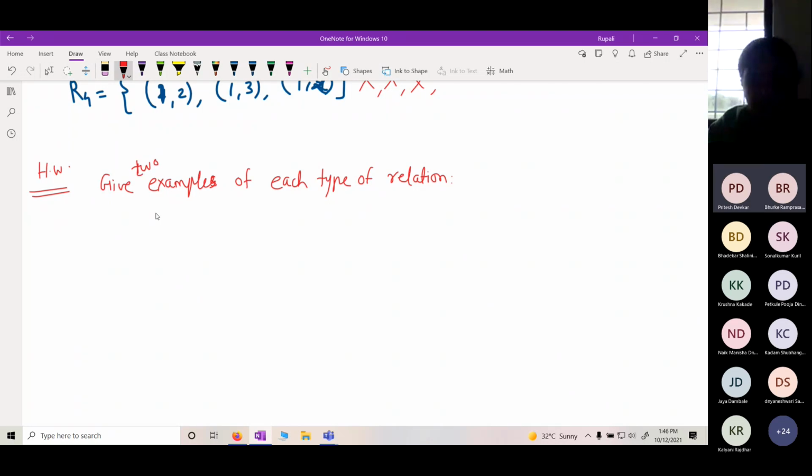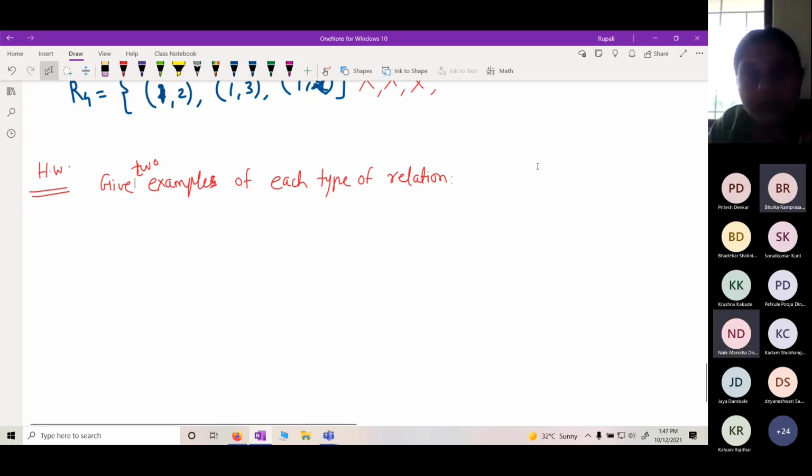Tomorrow we will define function and then we'll go to our syllabus. Okay, so while coming tomorrow, you go through function.